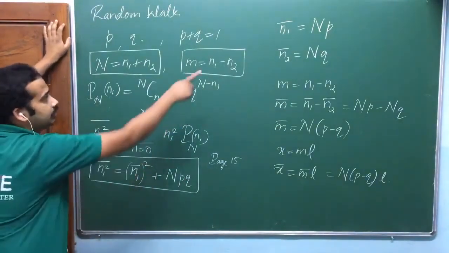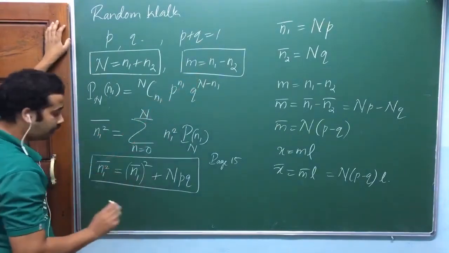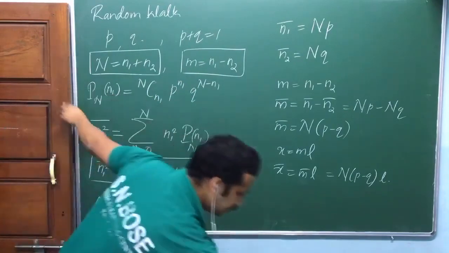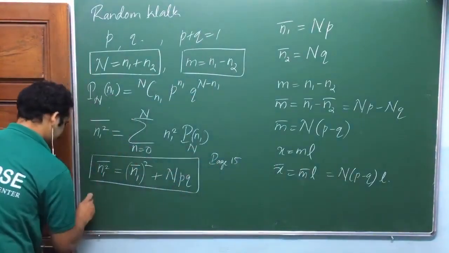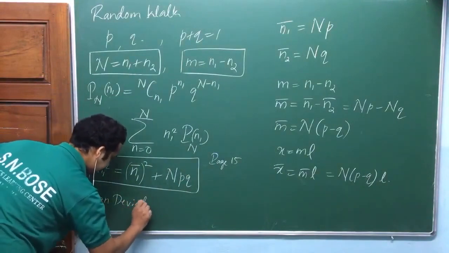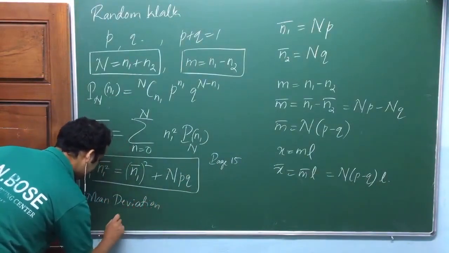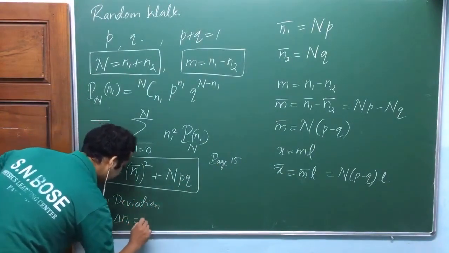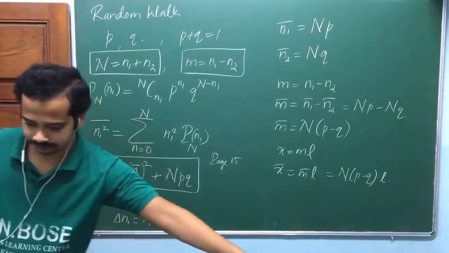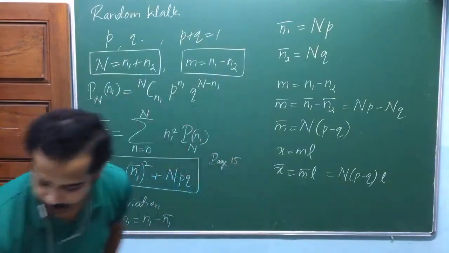I can substitute n1 mean there, but I'm not substituting that because what I need is mean deviation. Can I say like this? Mean deviation delta n1, that's equal to n1 minus n1 mean. Figure out mean deviation n1 minus n1 mean.